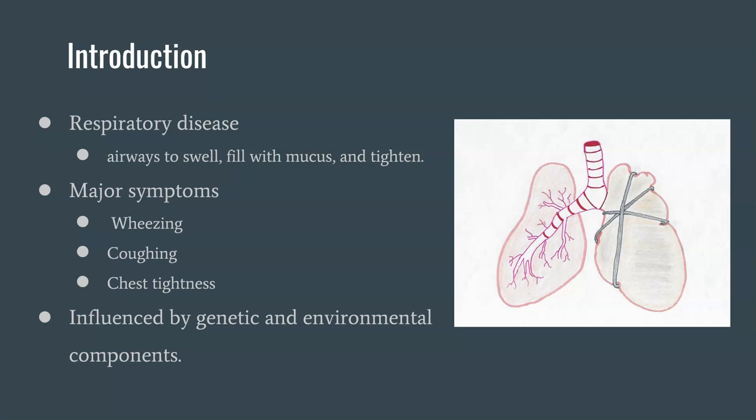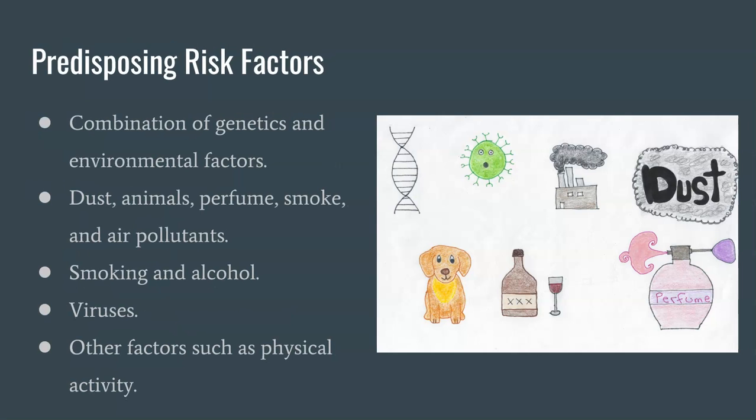Asthma is a chronic respiratory disease that causes sensitivity of the breathing airways, causing them to become swollen, mucus-filled, and tight. This makes it difficult for air to pass through, which causes difficulty breathing. Symptoms mainly associated with asthma include wheezing, coughing, and chest tightness, with many other secondary symptoms occurring when an asthma attack occurs. Both genetics and environmental factors play a large role in triggering asthma, which we will talk about in the next slide. Both a combination of genetic predisposition and environmental factors can cause asthma to occur.